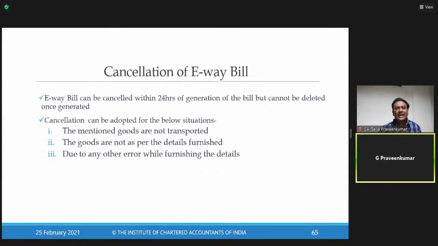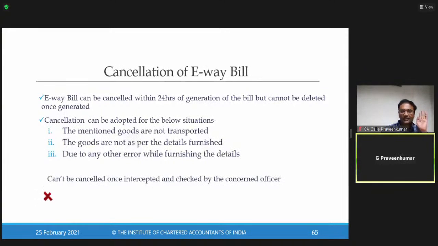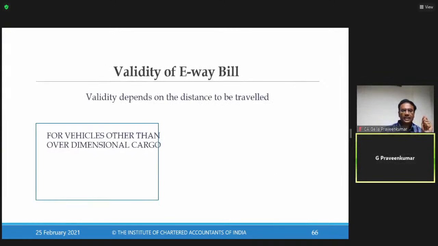Cancellation, very, very important. Sir, I have made an e-way bill with the wrong information, wrong data, wrong value, wrong GST number, whatever be the reason. I can do the cancellation within a period of 24 hours from the date of its generation. However, this cancellation is not possible if the vehicle has been intercepted by a proper officer under the GST law.